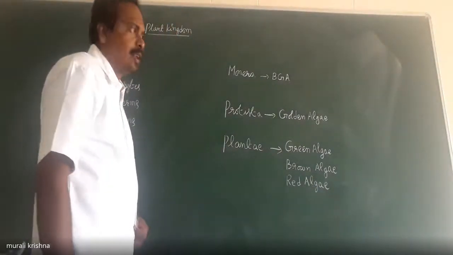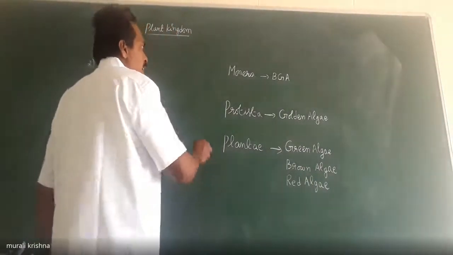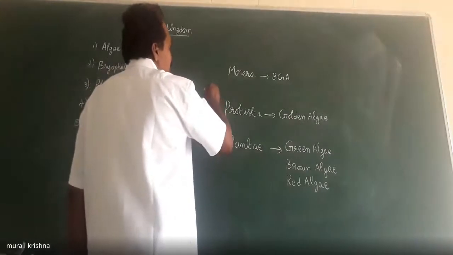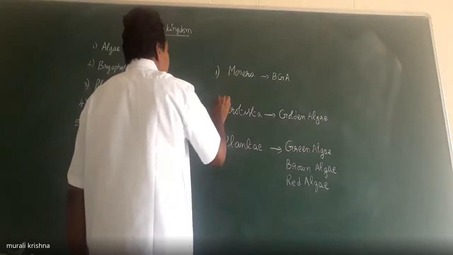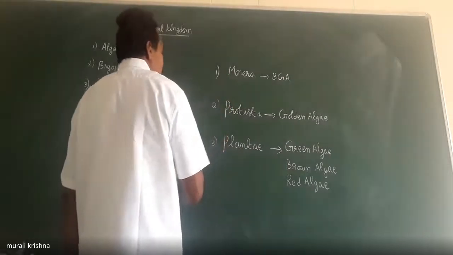Now how many kingdoms for this algae? In Whittaker's classification, 3 kingdoms. One Monera, second Protista, third Plantae.